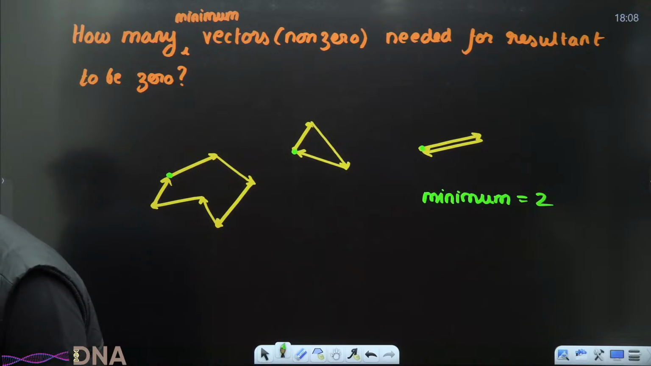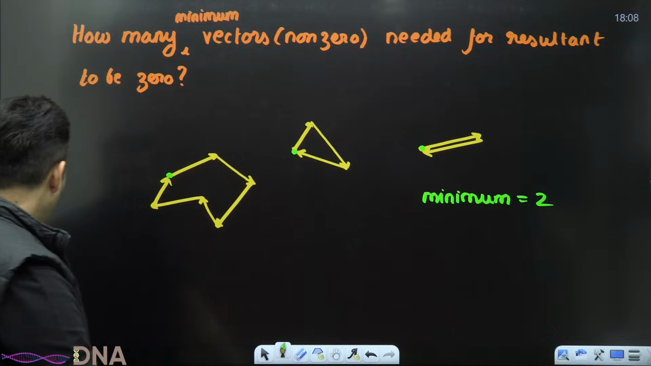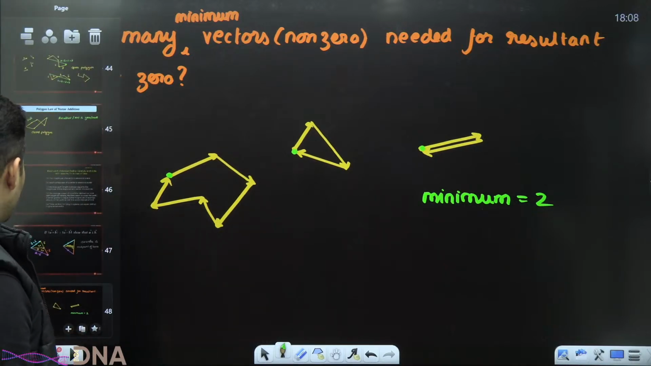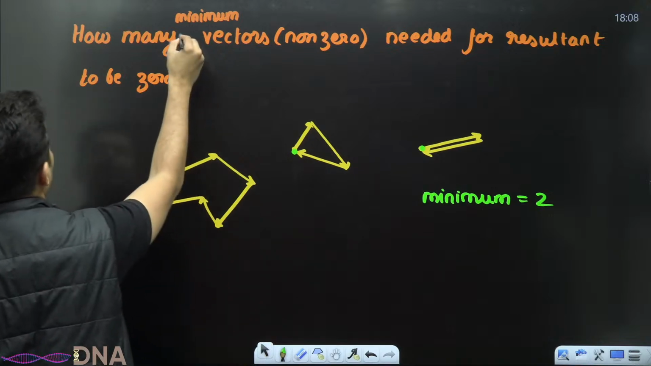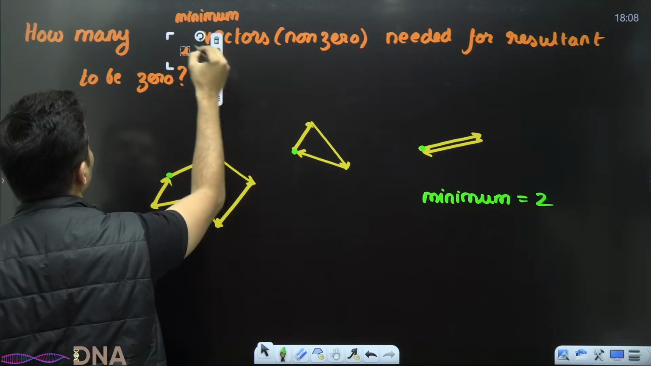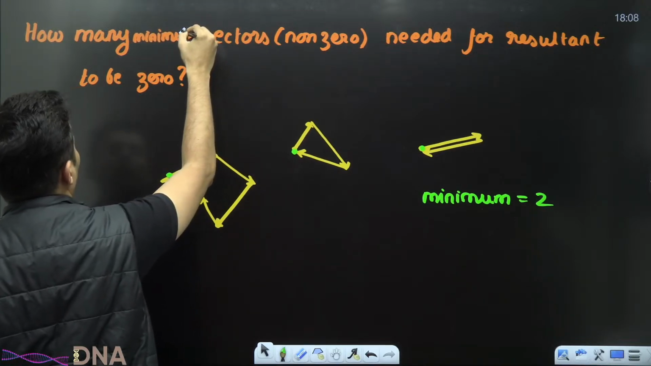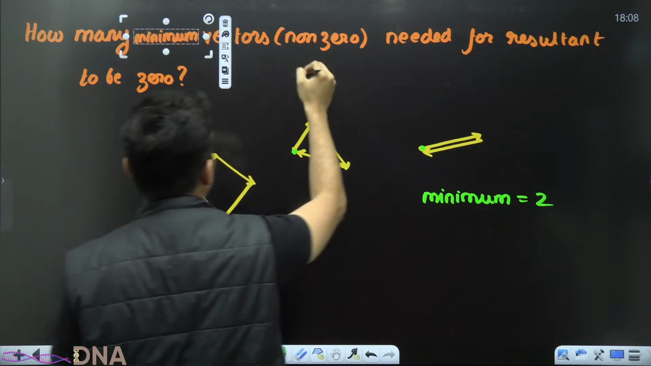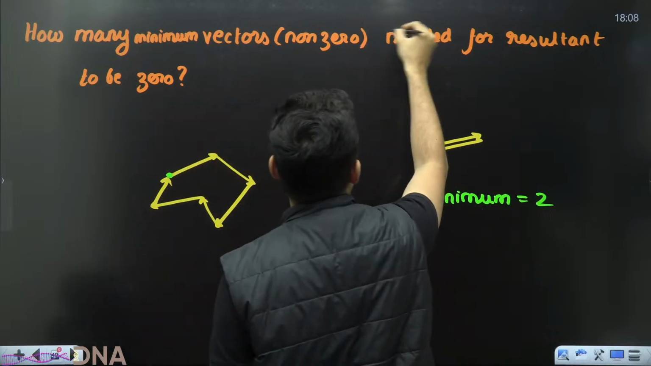A lot of you said 3. 3 is not the answer. The answer is 2. And now I will change the question a little bit here and there. First of all, let me bring this here. How many minimum non-zero vectors?